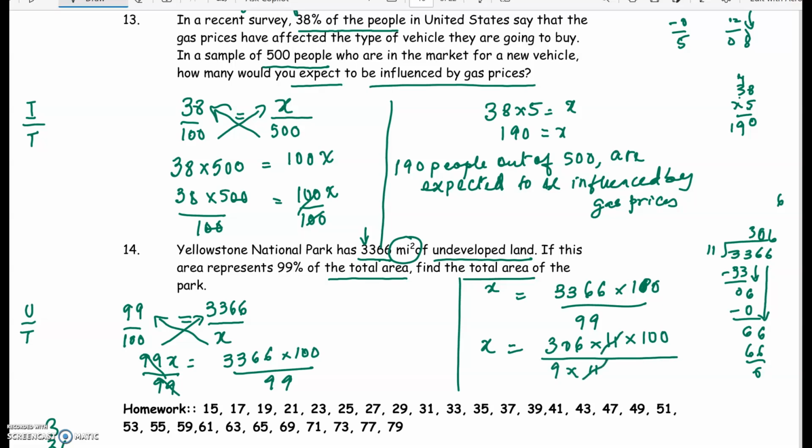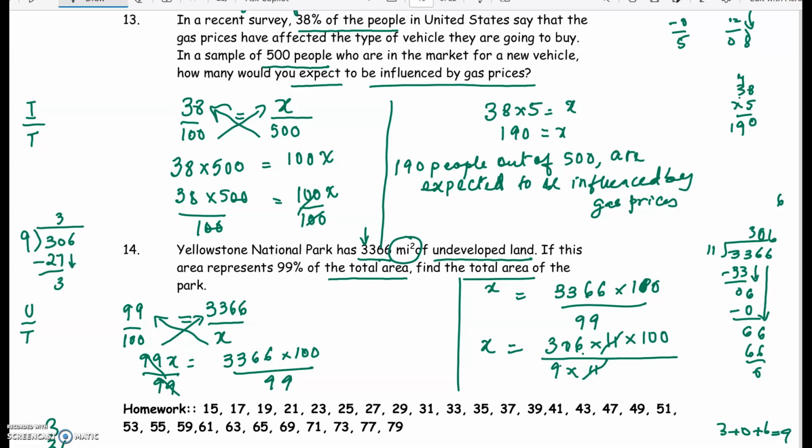Next, 9 goes into 306 because 3 plus 0 plus 6, the sum of all the digits, is 9. 9 divides 9, so 9 has to divide 306 as well. So let's divide 306 by 9. 9 times 3 is 27.